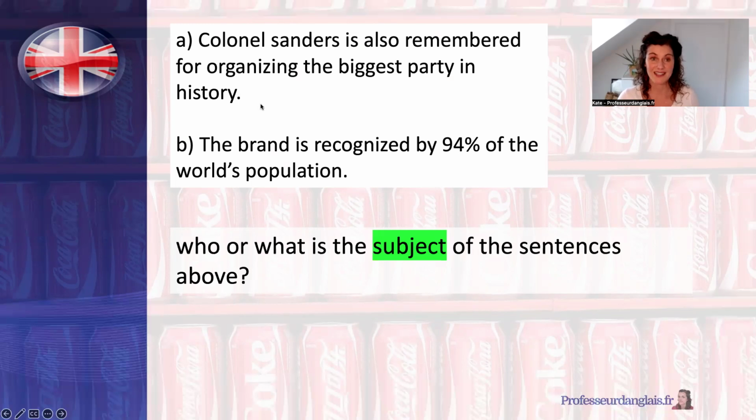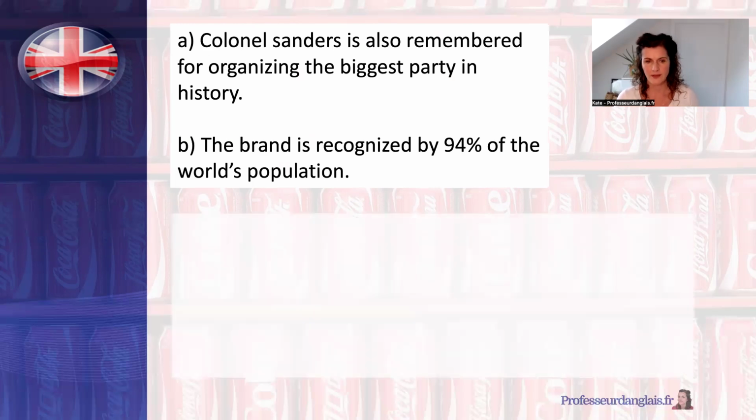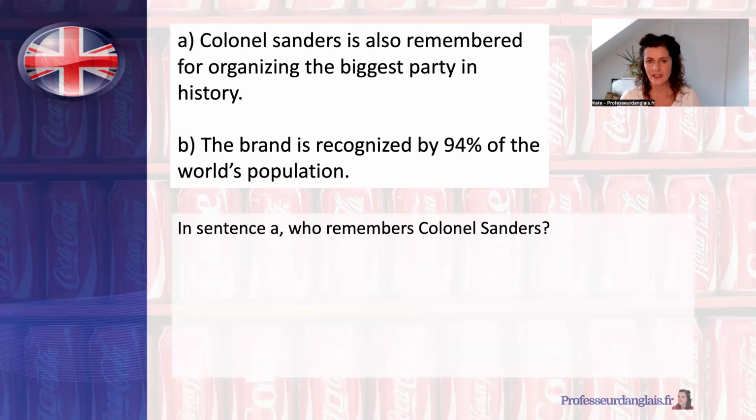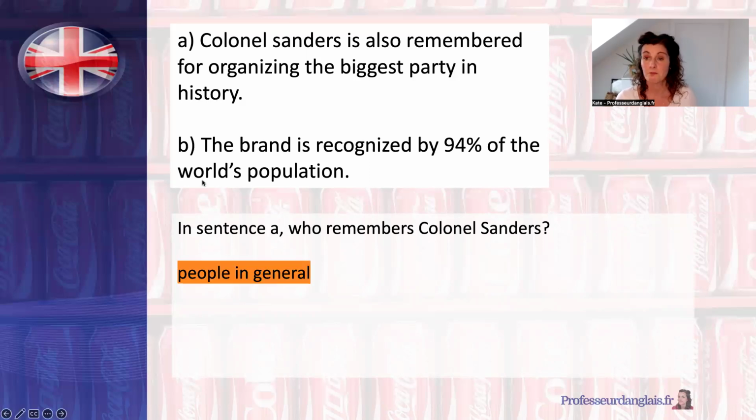Okay, in these sentences, who or what is the subject of the sentences? In sentence A, the subject is Colonel Sanders, and in sentence B, the subject is the brand. Okay, in sentence A, who remembers Colonel Sanders? So it says Colonel Sanders is also remembered for organising the biggest party in history. Who remembers Colonel Sanders? He is remembered by whom? People in general. We don't know. It's not important in this sentence.